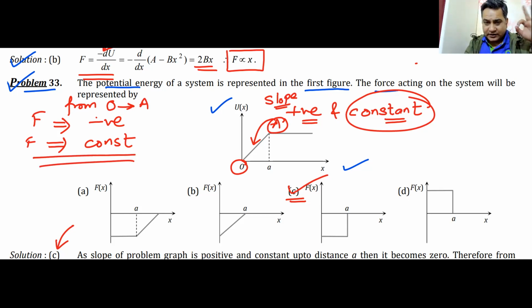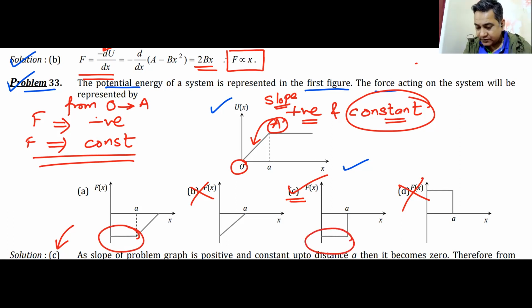Now I have to look for a graph where force is negative and force is constant. Looking at the graphs, graph B goes away, graph D goes away. The only graphs that are in contention are A and C. Now there is a difference between A and C. Up till here, both the graphs are same. But after that, the graphs are different. So let us check which graph is correct.